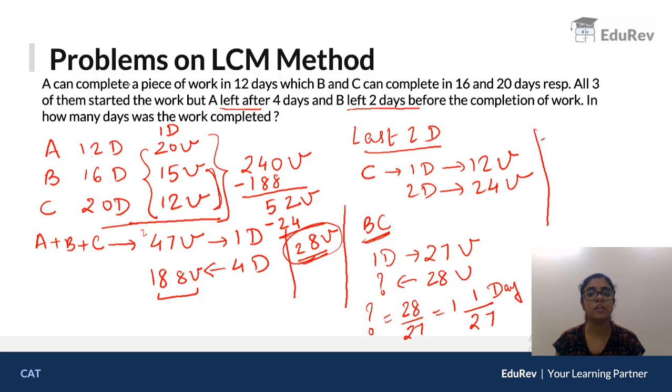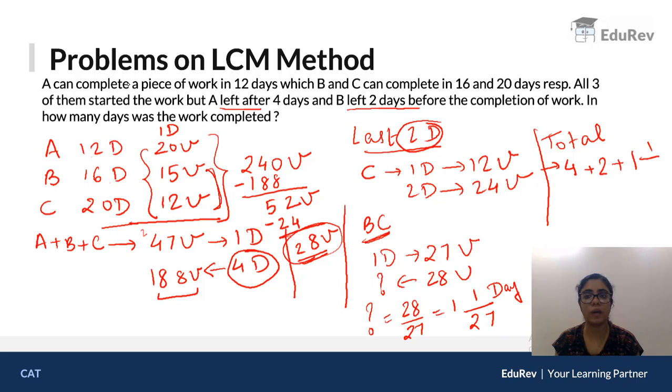Now the question is, total work was done in how many days? Total how many days were taken? See, first A, B and C worked for 4 days. Then the last 2 days were done by C. And the middle 1 by 27th day was done by B and C. So total is 4 plus 2 plus 1 by 27. So if you add all of them, it becomes 7 1 by 27 days, and this is your answer.